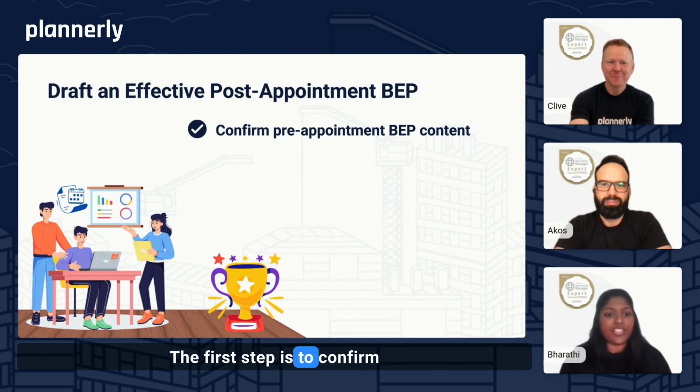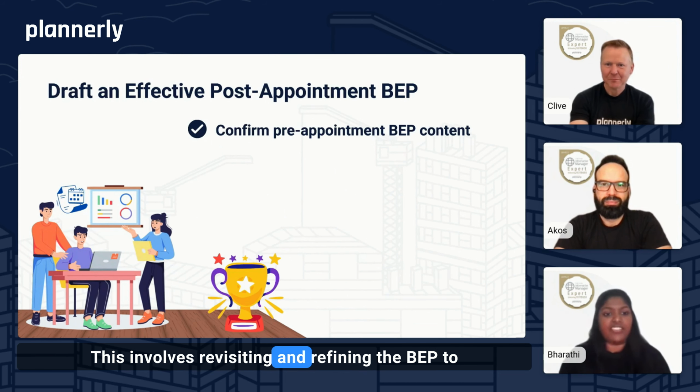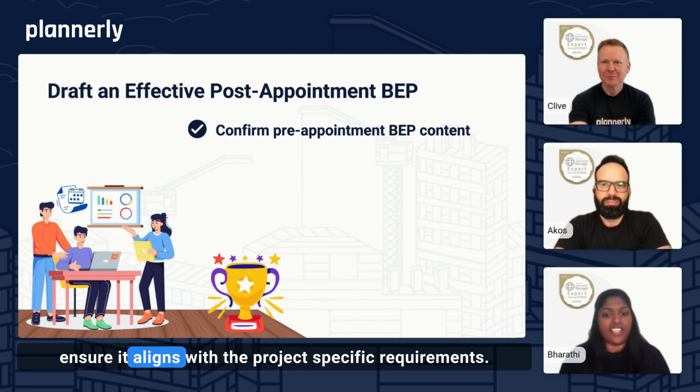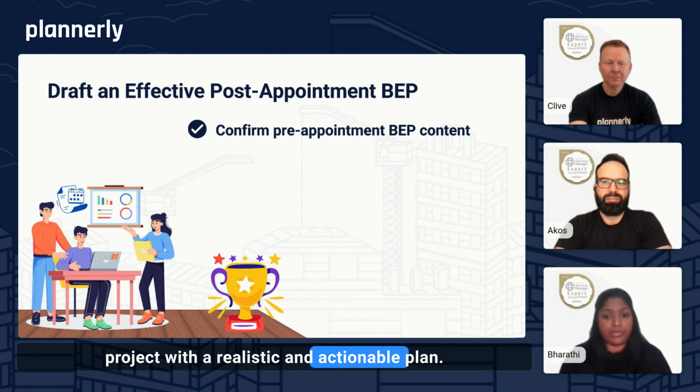The first step is to confirm the pre-appointment BEP content. This involves revisiting and refining the BEP to ensure it aligns with the project's specific requirements after finalizing the winning team. It's important to validate the delivery team's capabilities. Do they have the right skills, capacity, and tools to execute the plan effectively? And additionally, the workflows proposed during the tender stage should now be reviewed and adapted if needed to ensure they fit the project's unique demands. So this step ensures you are starting the project with a realistic and actionable plan.